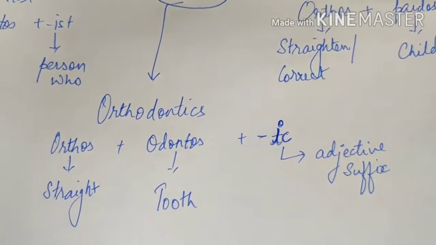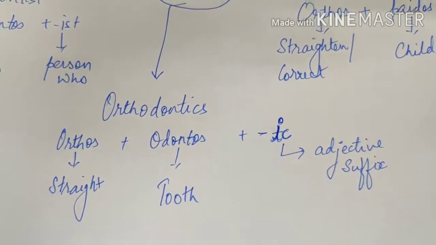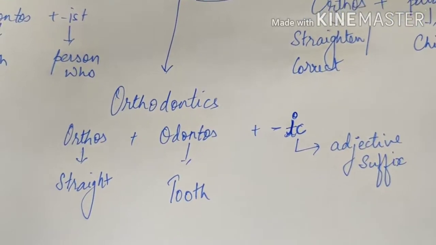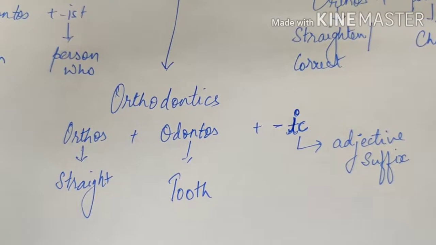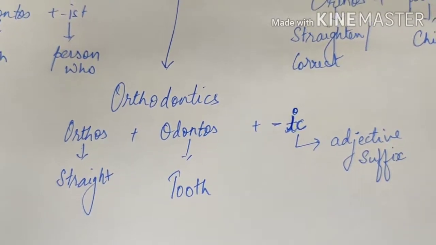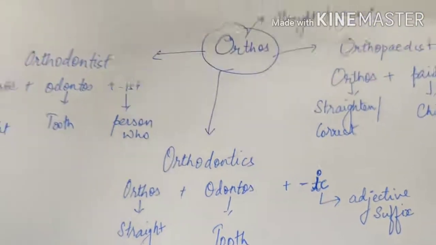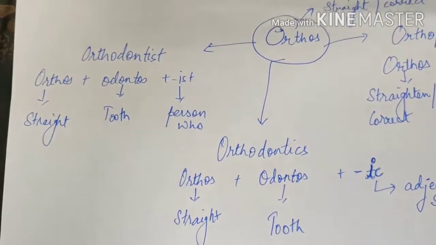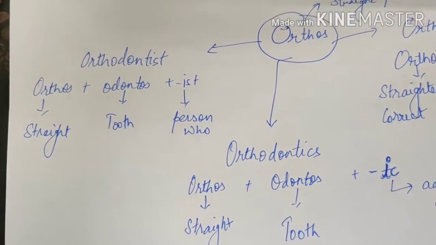Similarly, orthodontics comes from the root words orthos, odontus, and ic. Ic is an adjective suffix. Orthos refers to straighten or to correct. Odontus refers to tooth. So orthodontics is an adjective form for the word root orthos, whereas an orthodontist is a person who actually helps in treating the tooth or the teeth.